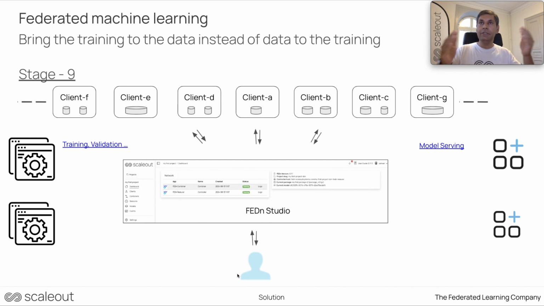So now we can see federated machine learning in a realistic scenario where human intervention will be less in terms of model generation and model consumption. However, based on the role of project owner or the alliance admin, I still have quite a lot of responsibility and power in my hand, because I can really monitor what is happening based on the studio kind of environment.